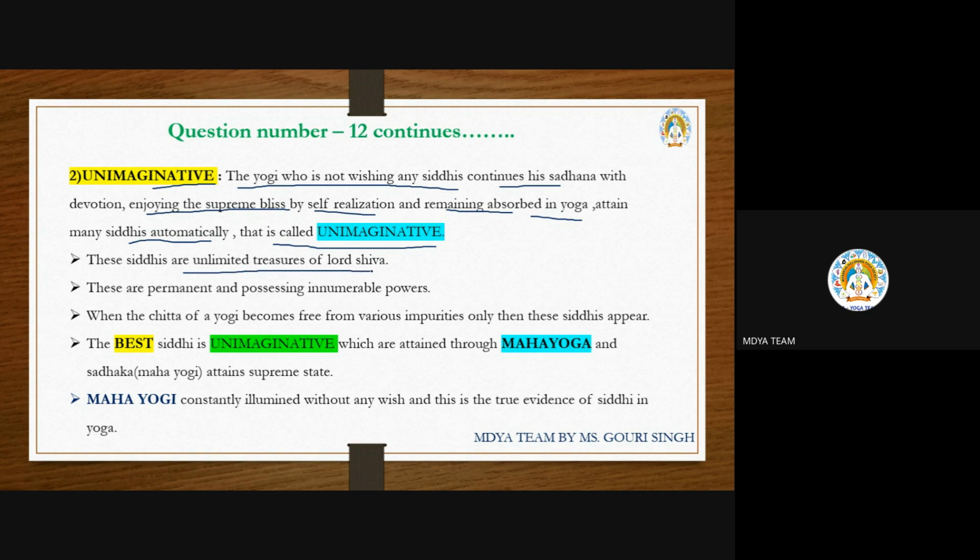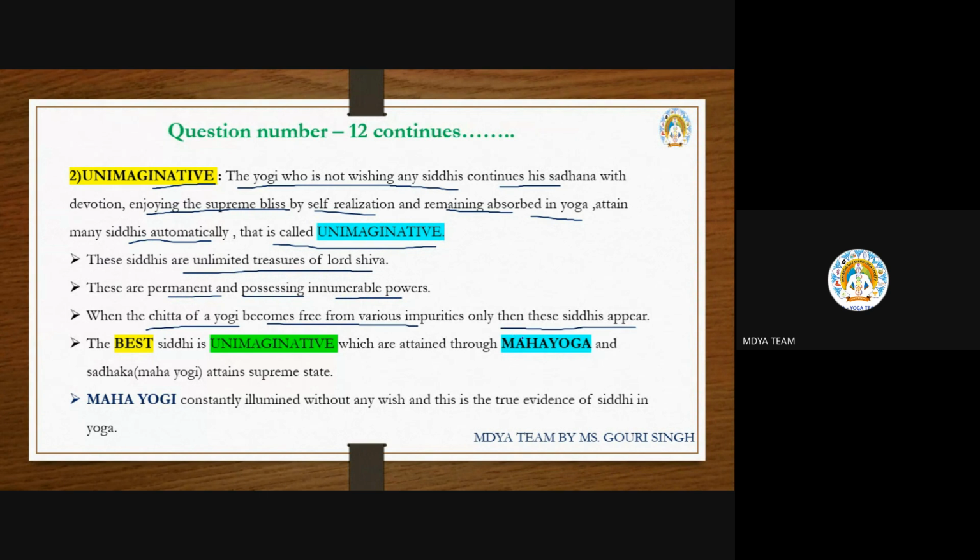Whatever siddhis are gotten by that person are called as bas. Many of these siddhis are very powerful. When the chitta of the yogi becomes free from the various impurities, only then will these siddhis appear.